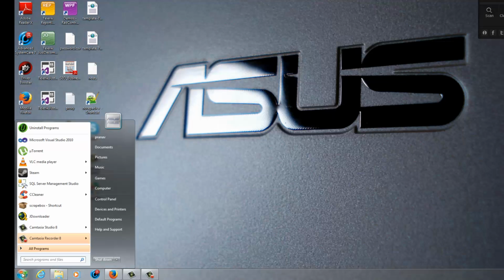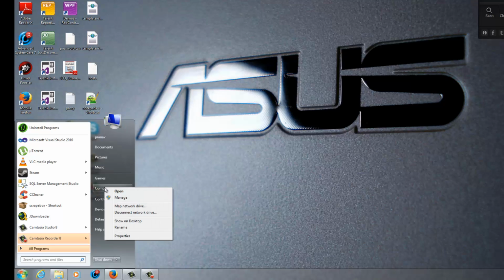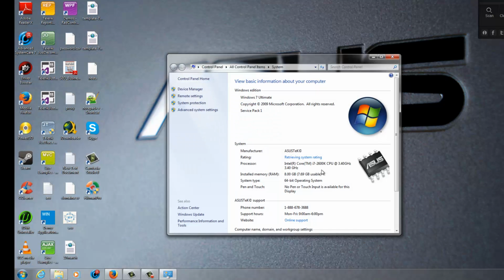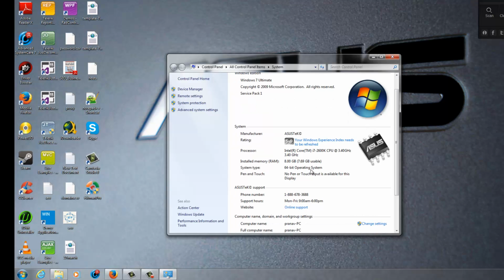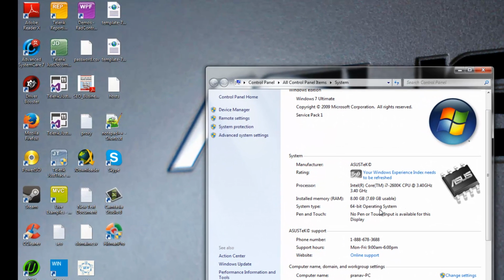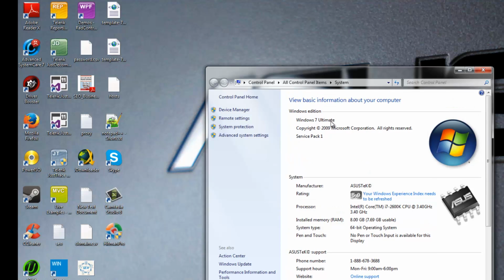Just click on Windows, click on My Computer, right click on My Computer and click on Properties. Here just check the system type: 64-bit operating system and Windows 7 Ultimate.